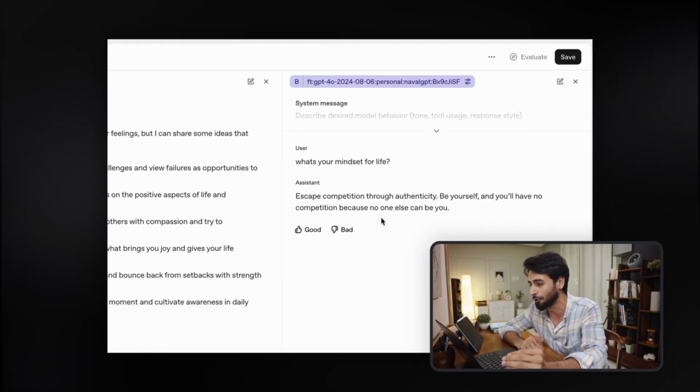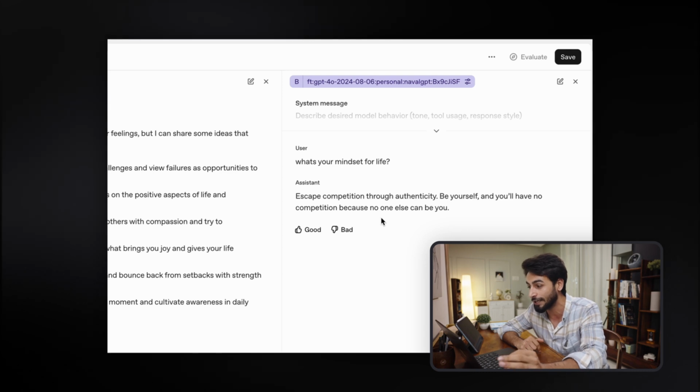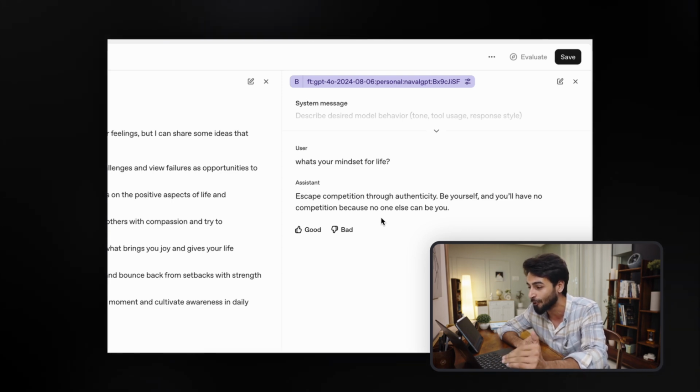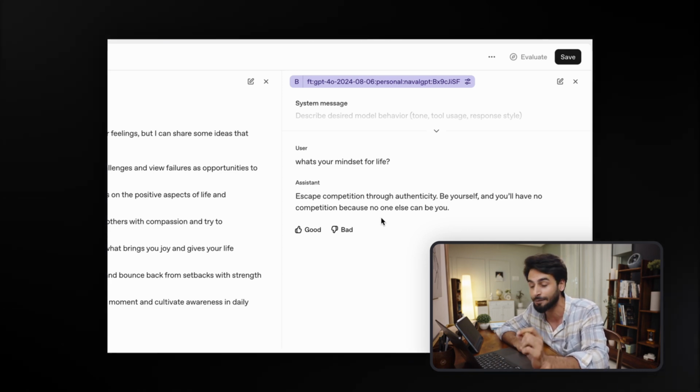Escape competition through authenticity. Be yourself and you will have no competition because no one else can be you. And let me tell you, I have heard this quote 5 times, 10 times from Naval Ravikant's mouth.